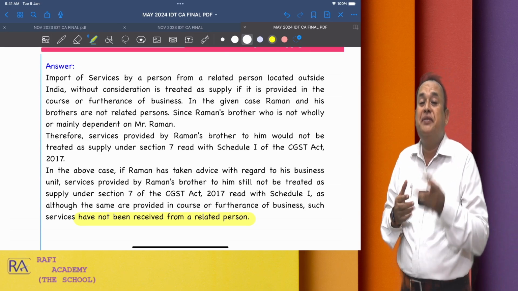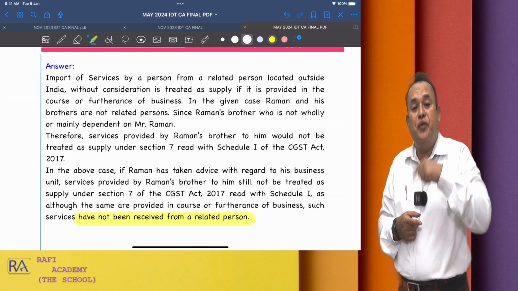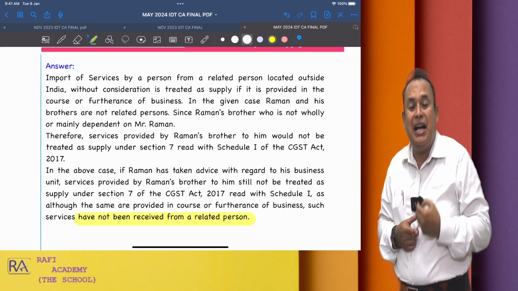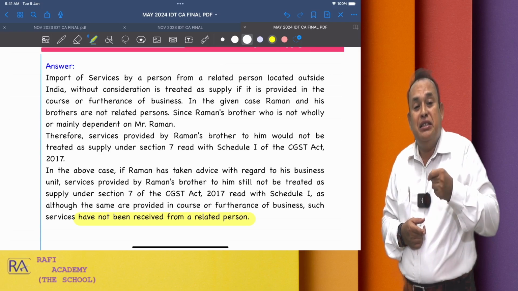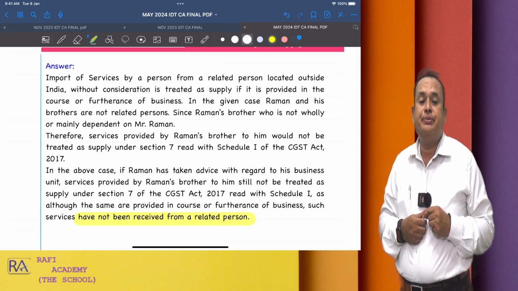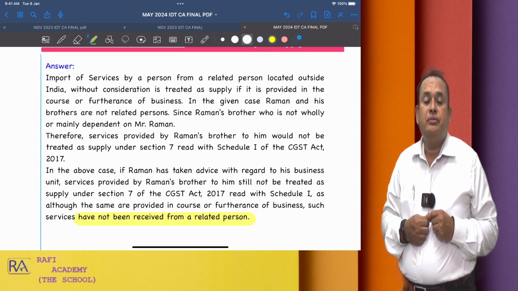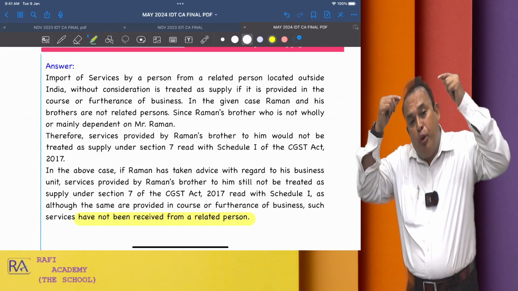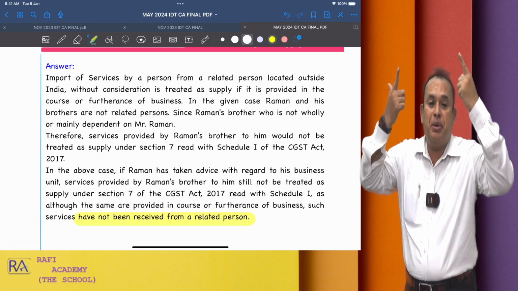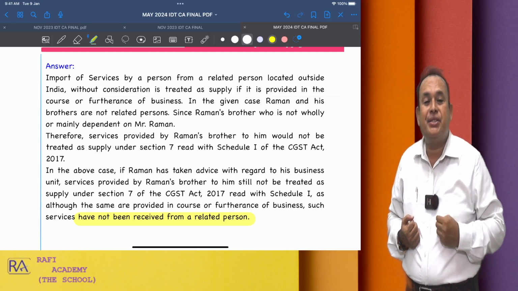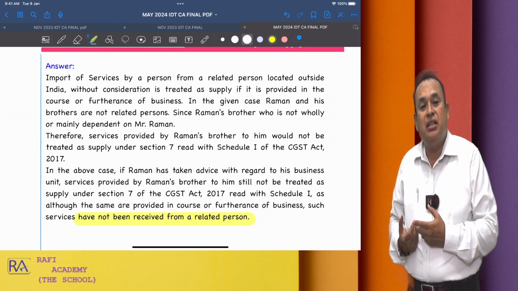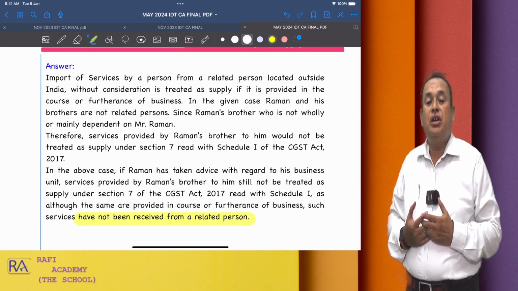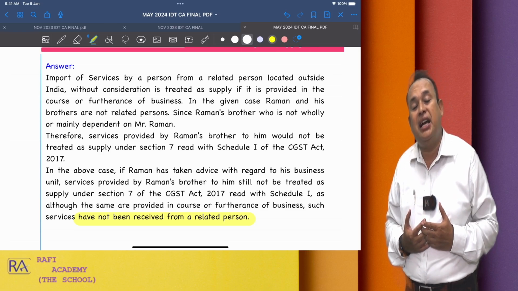When is it taxable? If Raman imported legal services from his elder brother, a well-known advocate in London, for rupees 2 lakhs in the course or furtherance of his business, or Raman is a registered person who imported the services from his elder brother for 2 lakhs and used them in the course or furtherance of business, in such cases the import of services will attract IGST.